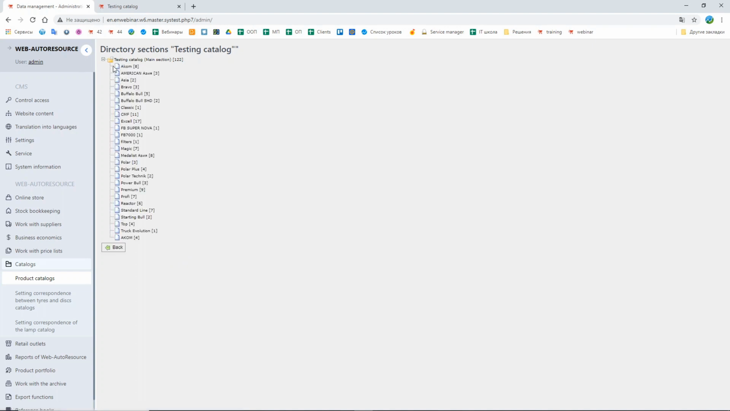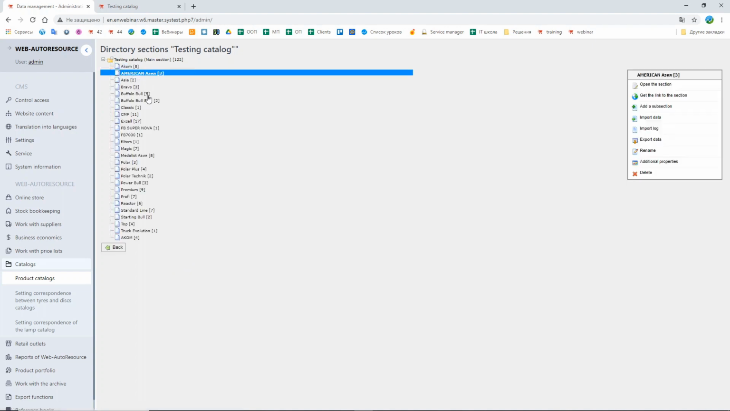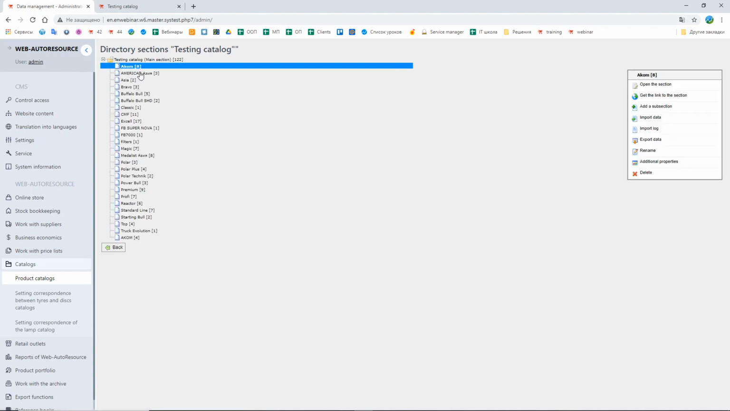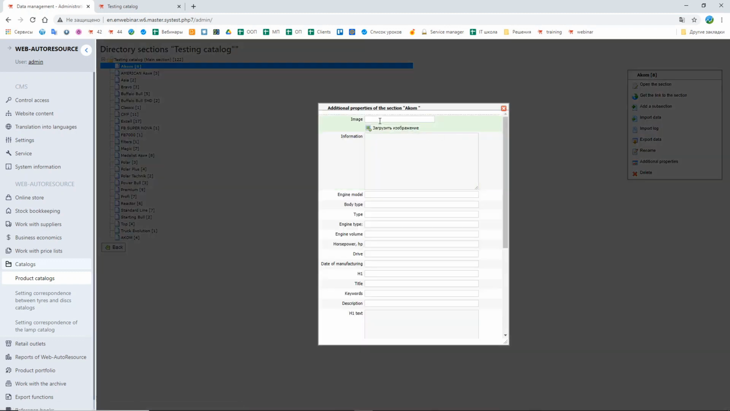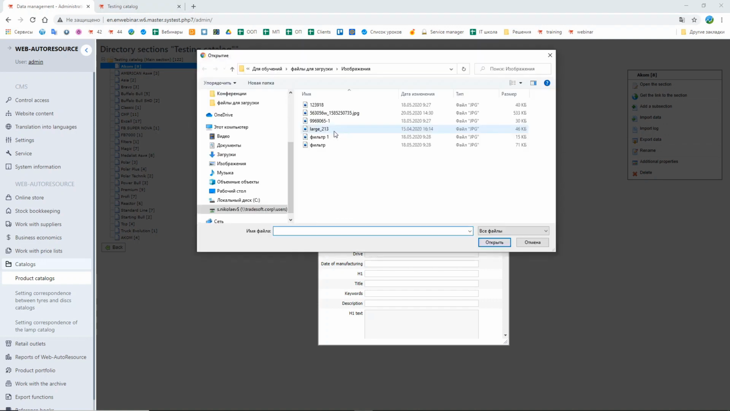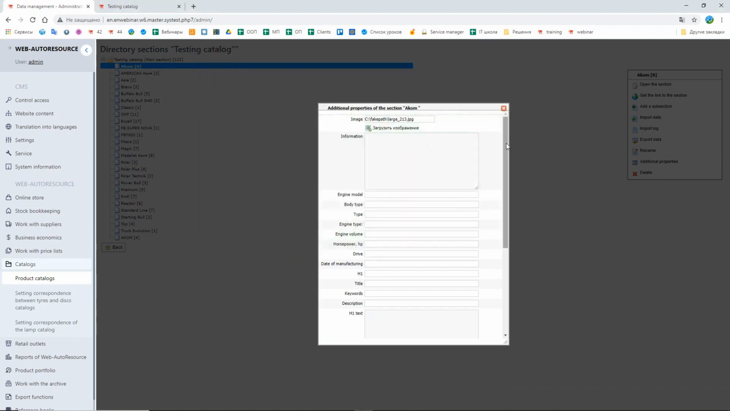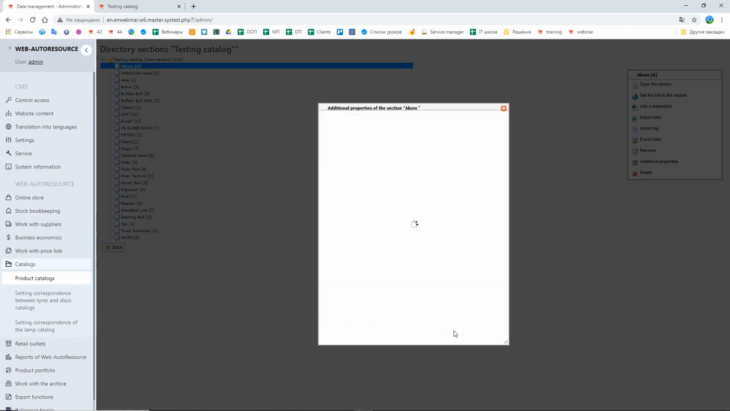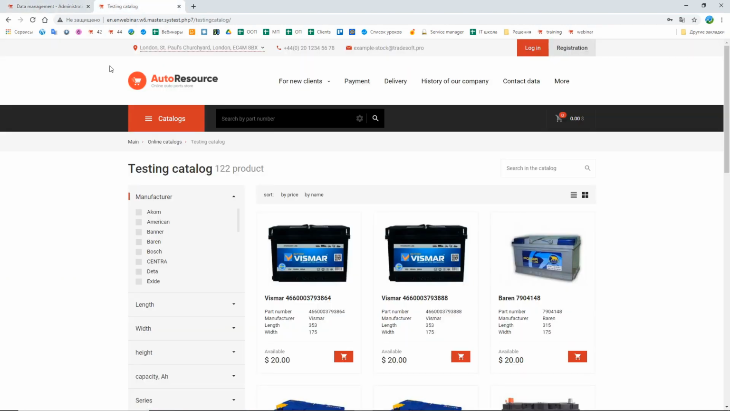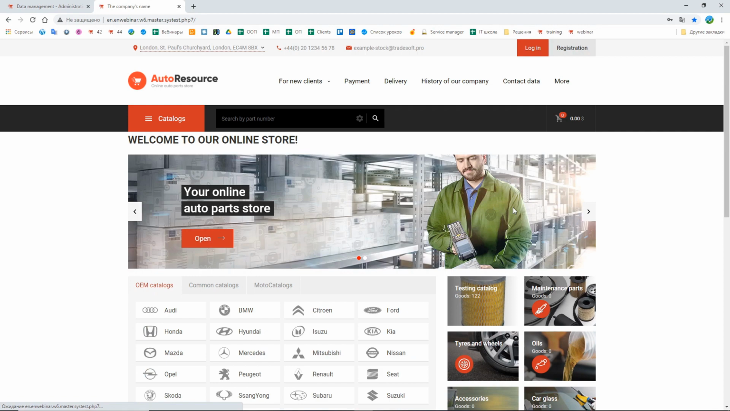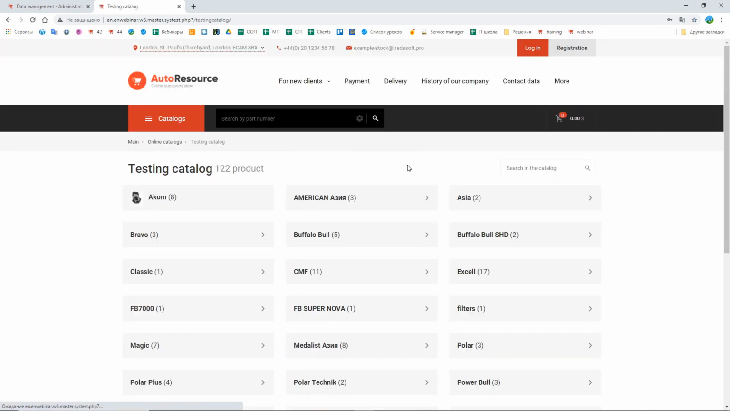After we created this navigation, here we have all the subsections, and for the subsections we can add additional properties. For example, the picture for the subsection. Just as an example, let's add something here and save the changes. Now let's go to the client's part and see if we have this picture. Now this subsection has the picture.